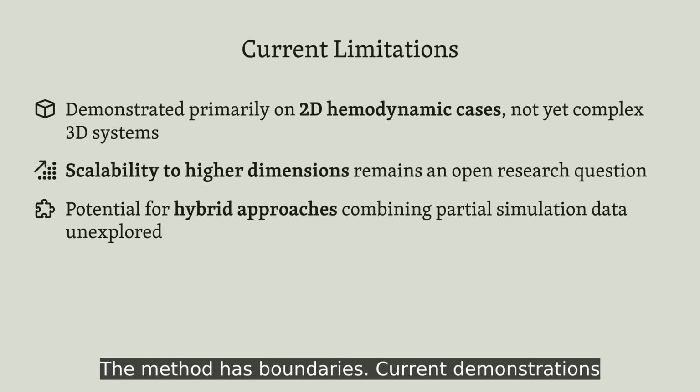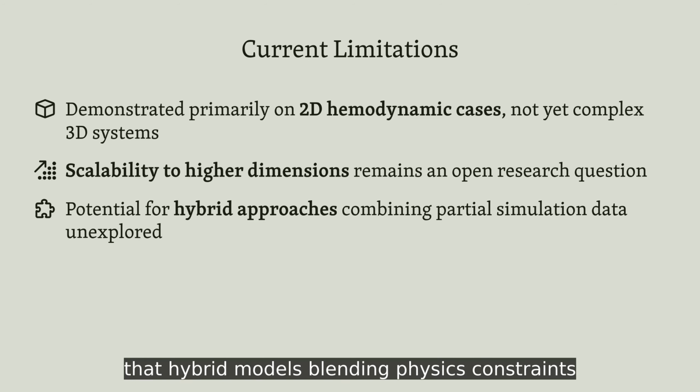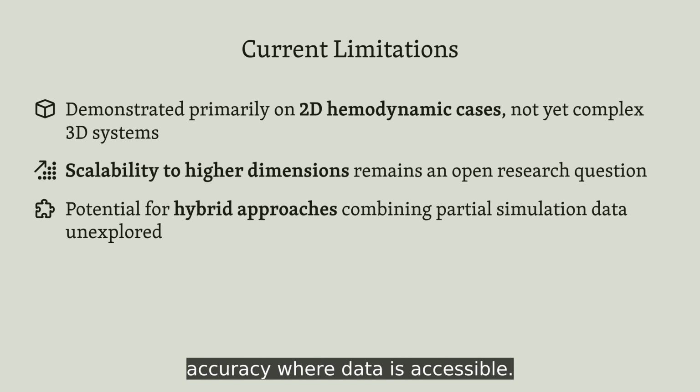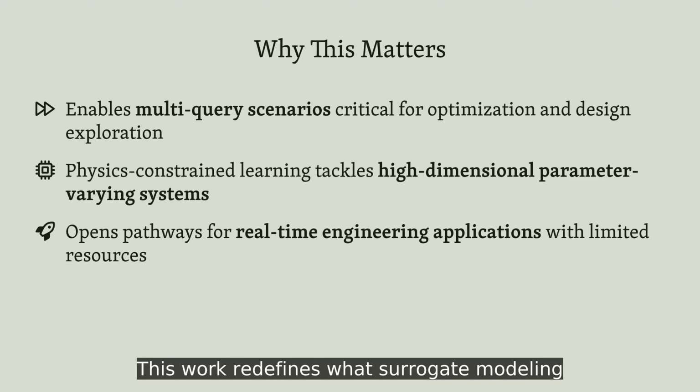The method has boundaries. Current demonstrations focus on 2D hemodynamic flows, and extending to full 3D industrial-scale problems requires further work. The authors note that hybrid models blending physics constraints with partial simulation data could refine accuracy where data is accessible. This work redefines what surrogate modeling can be.